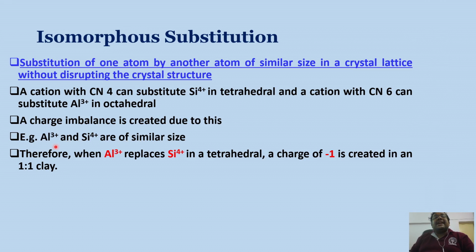Just like I have told you, aluminum and silica have similar size. Therefore, when aluminum replaces silica in a tetrahedral sheet, a charge of -1 is created in a 1:1 type of clay.